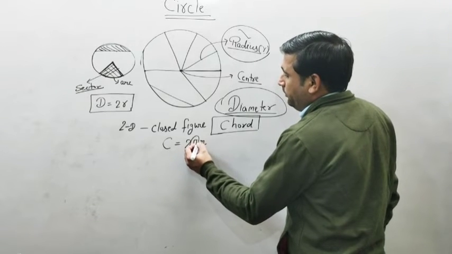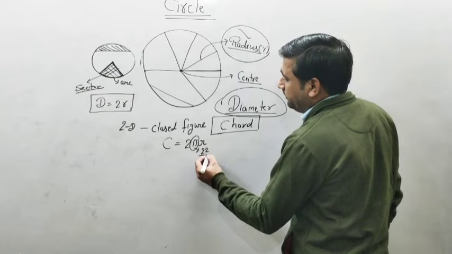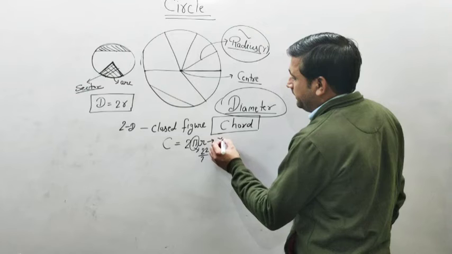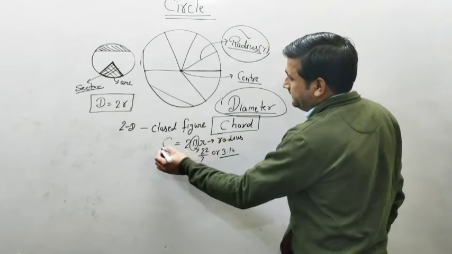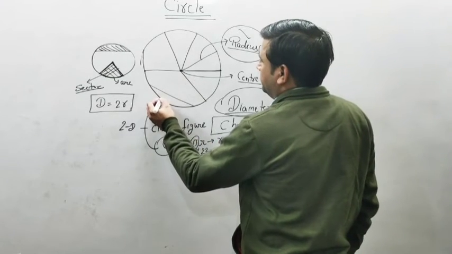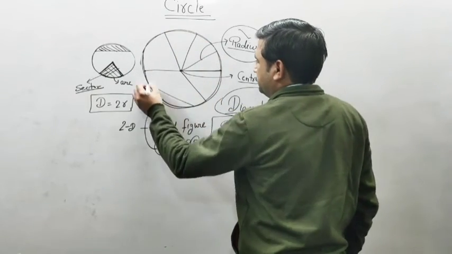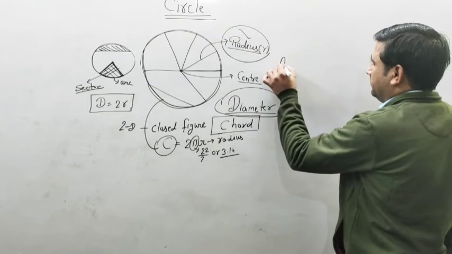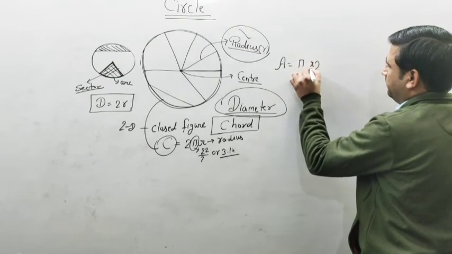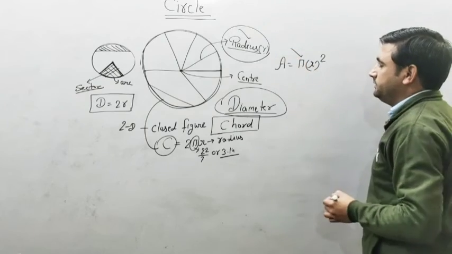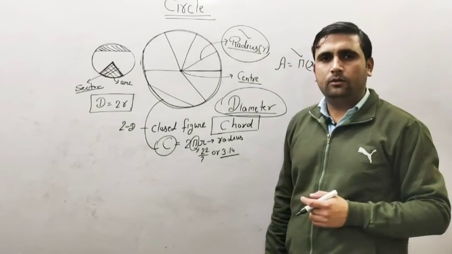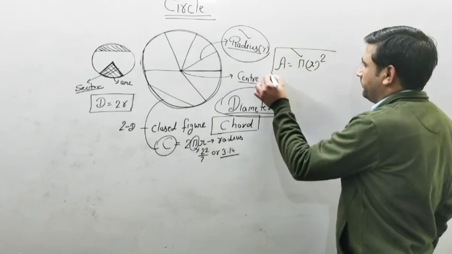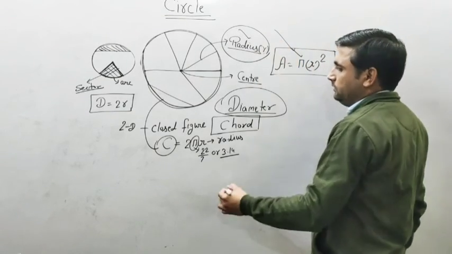The value of pi is 22 by 7 or 3.14, where r is the radius and c is the circumference of the circle. The next formula is the area of the circle, which is pi r square. We know very well the value of pi is 22 by 7 or 3.14, and r is the radius of the circle. So now we are able to find the area and circumference of a circle.